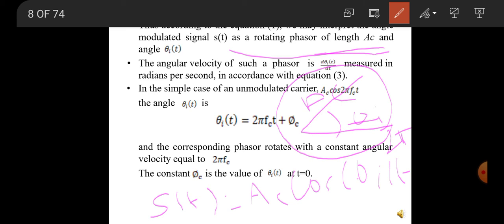So the angle modulated wave is a rotating phasor of length Ac and angle theta i(t).